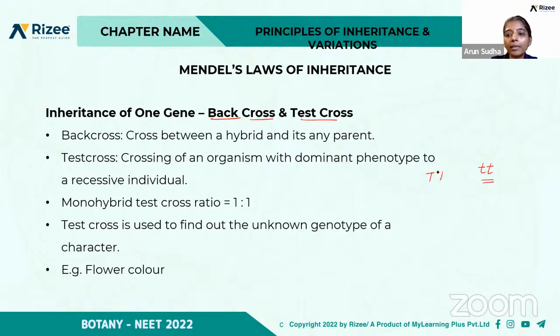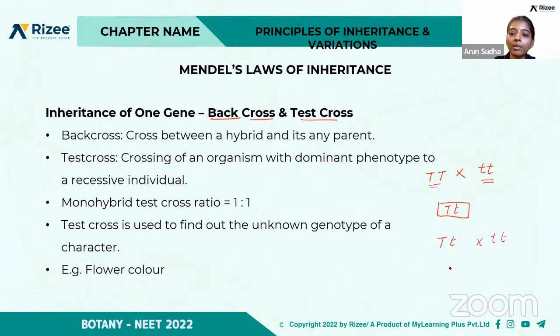The dominant phenotype may be either TT or Tt. For example, if homozygous TT is crossed with tt, the offspring that is produced will all be tall, right? When you put the Punnett square, you can easily find out that this F1 generation produced will all be of the heterozygous type. But if this heterozygous parent is crossed with the recessive parent,